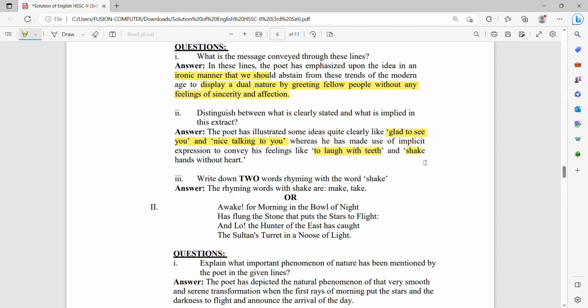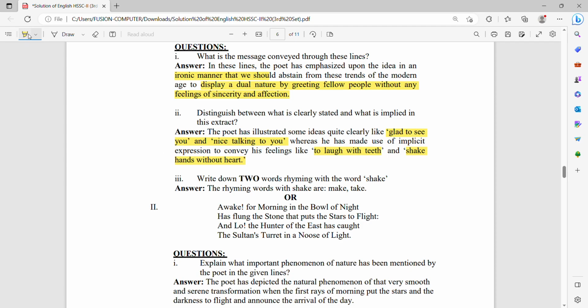This also shows the hidden meaning in it: hypocritic behavior, dual meaning. Next question is: write down the words rhyming with the word shake. Shake, make, take, gate, these are the rhyming words.